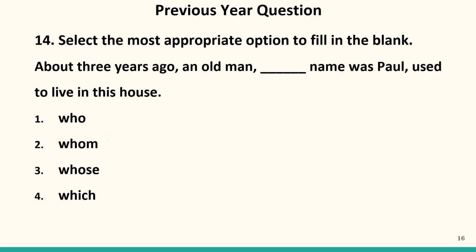Now 14th question, select the most appropriate option to fill in the blank. About 3 years ago, an old man dash name was Paul used to live in this house. Now we are talking about an old man. Name was Paul. It means we are showing some possession, that his name was Paul. So here the possession has been shown. So who name was Paul? No. Whom? No. It should be whose name was Paul because it is showing possession. So our answer will be 3rd. That is whose.